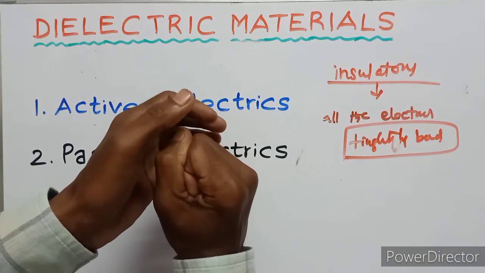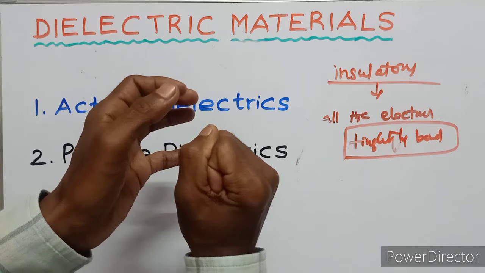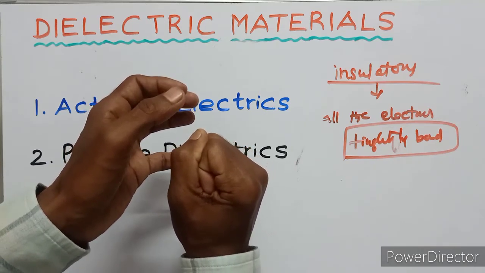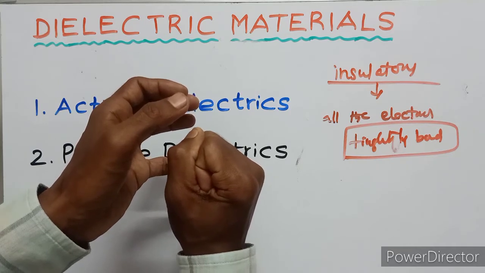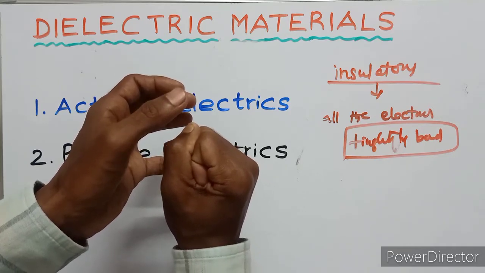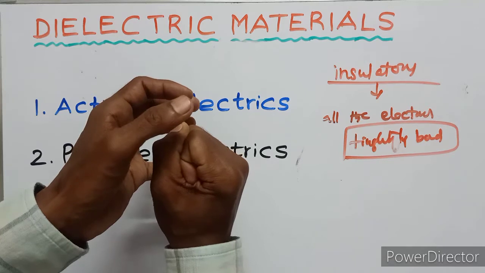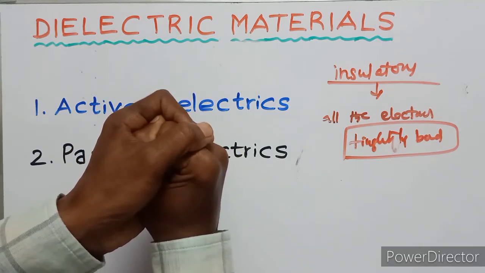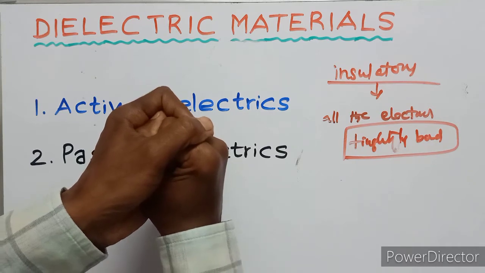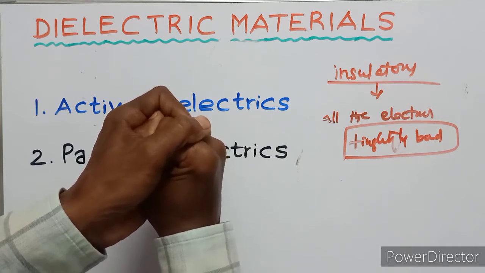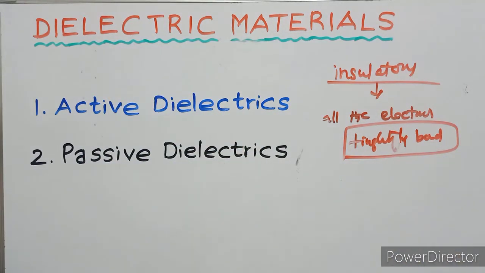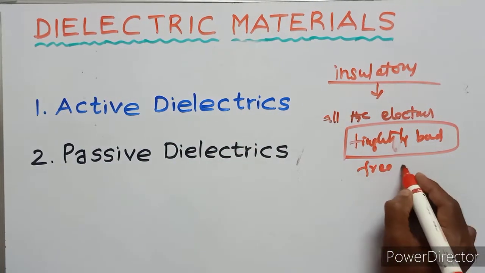If there are free electrons in a material, the material behaves as a conductor. But here there is no free electrons. That means the electrons are tightly bound to their molecules. Therefore there are no free charges.